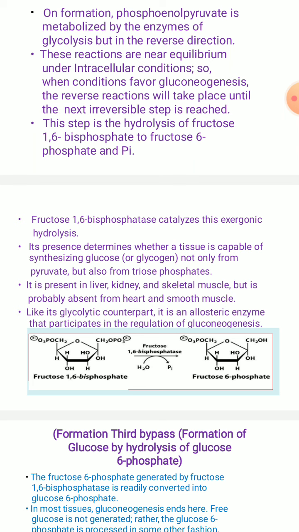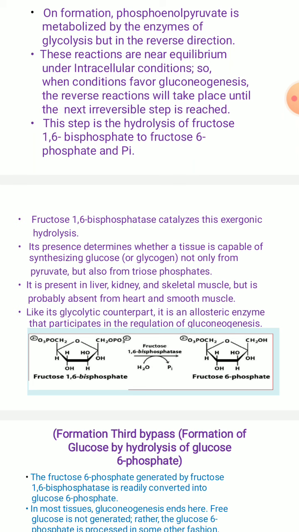This particular enzyme is present in the liver, kidney and skeletal muscles, but it is absent in the heart and smooth muscles. Like its glycolytic counterpart, it is also an allosteric enzyme which participates in the regulation of gluconeogenesis. In glycolysis, the conversion of fructose 6-phosphate to fructose 1,6-bisphosphate is catalyzed by the enzyme phosphofructokinase 1.